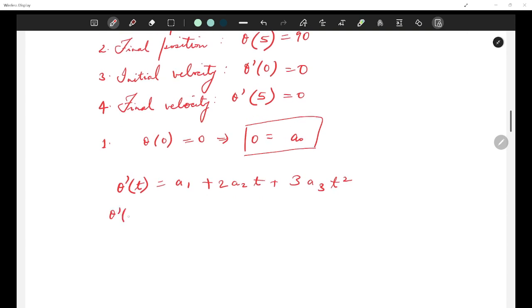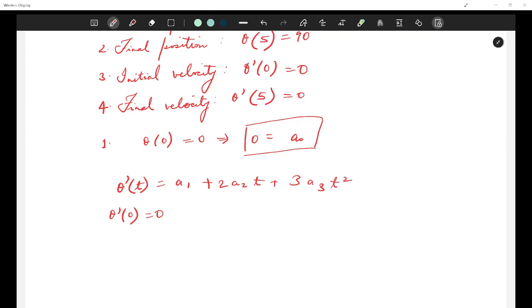Theta dash 0 is equal to 0. This we already have, right? So from here we can find out what a1 is. 0 is equal to a1. So this is the second equation that we have.